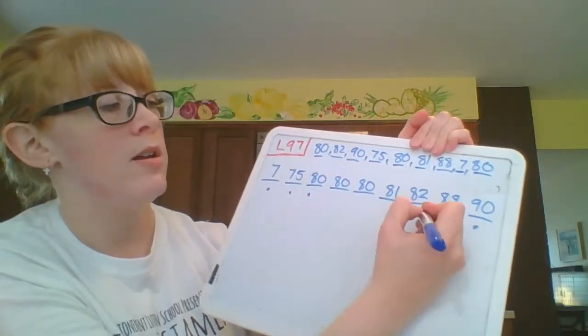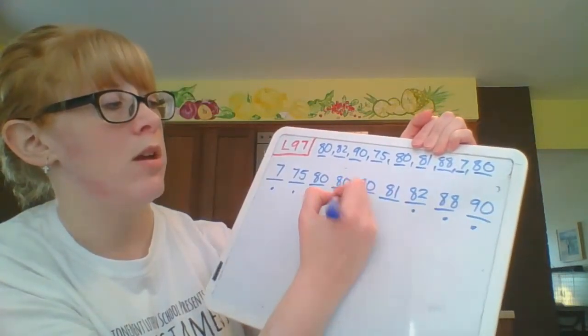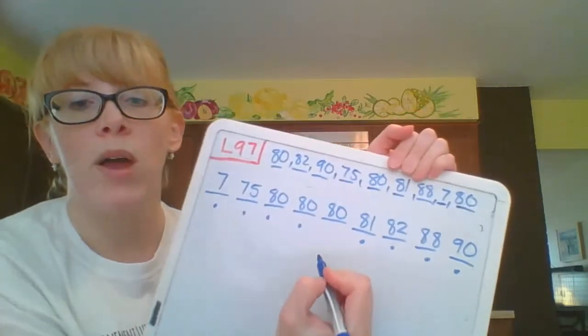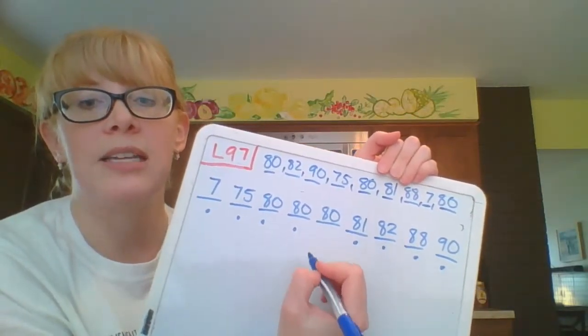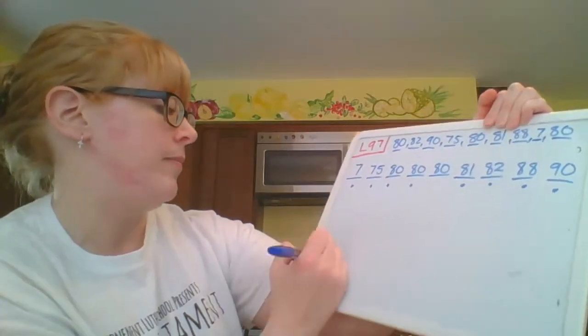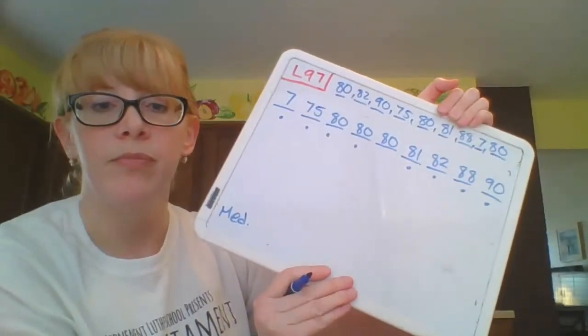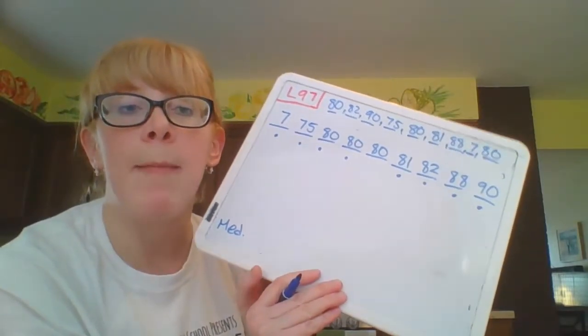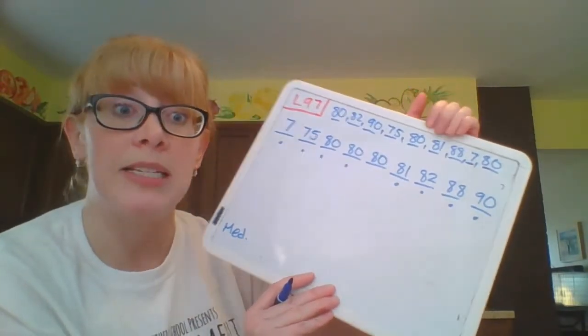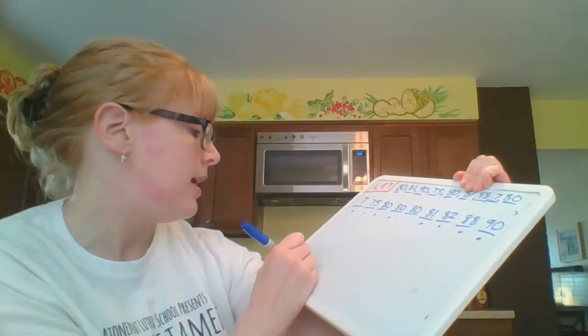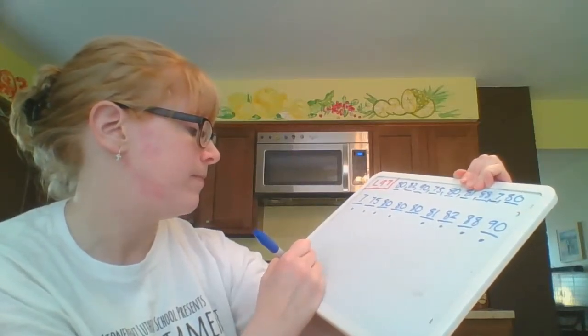Then another 1, and another 1. Oh, and I'm right smack here in the middle. I can see that my median, I'll write that down at the bottom, my median is 80. That is my middle number when I'm lined up least to greatest. My median is 80.